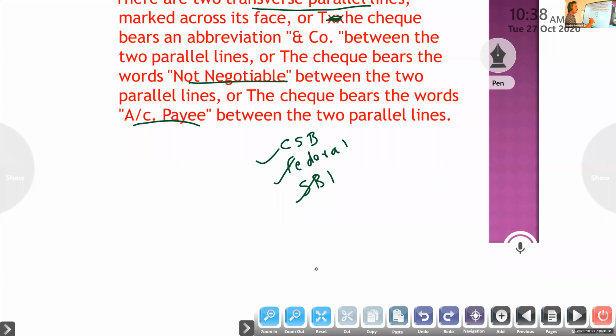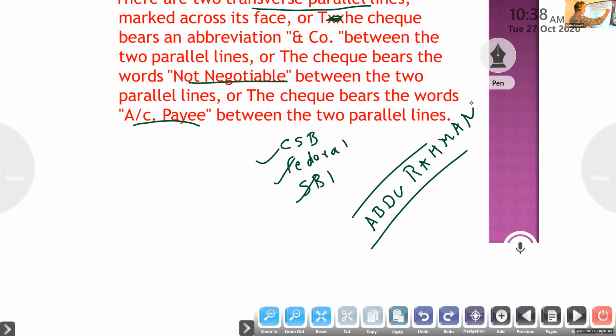Then Anjo gave one crossed check to me. Crossed check means he gave that check crossed, and he wrote Abdurrahman.